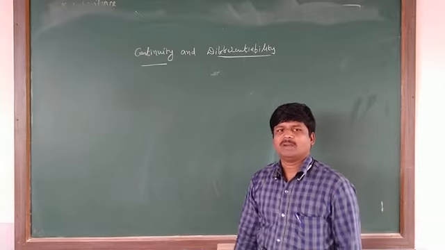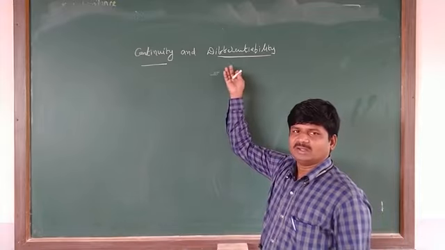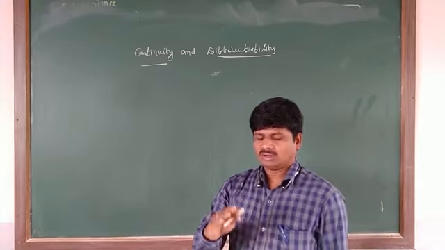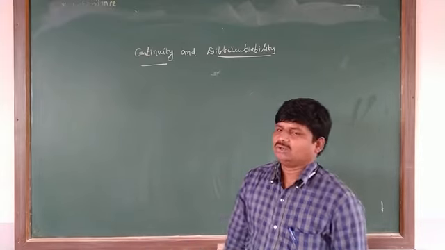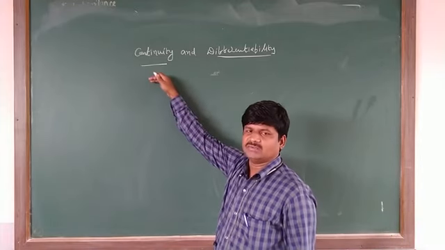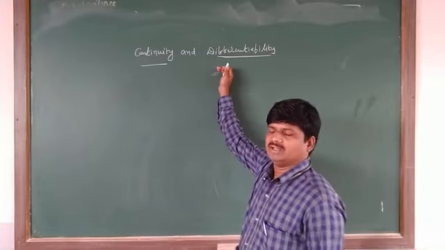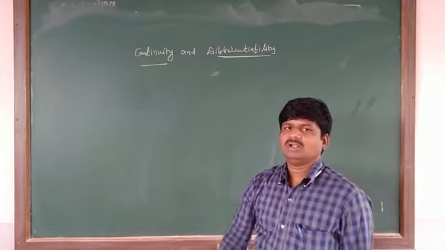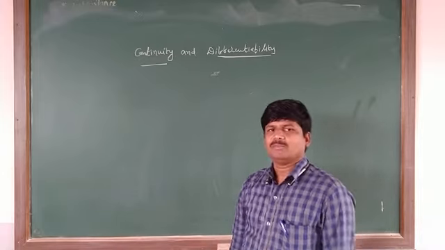And for derivatives, some formulas are given, and we know how to find the derivative of a function. Now we are going to discuss continuity, what a continuous function is and how to check it, and differentiability, which means how to find whether a function is differentiable and how to find the derivative of the given function. Very important chapter.